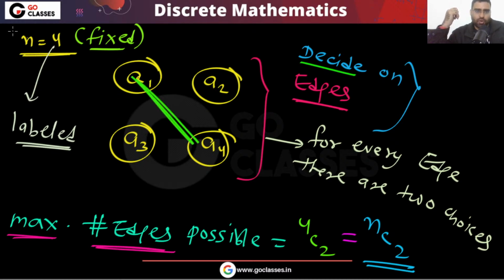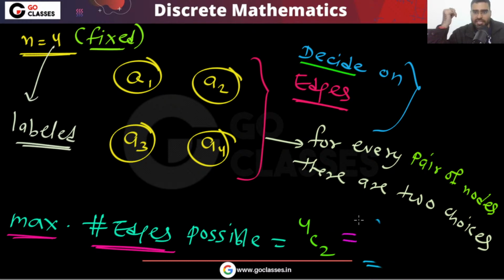For this pair of vertices, there are 2 choices: either you make them adjacent or you don't make them adjacent. So for every pair of vertices, for every pair of nodes, there are 2 choices.